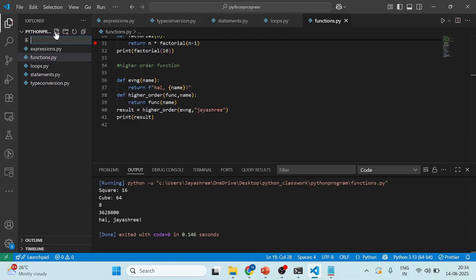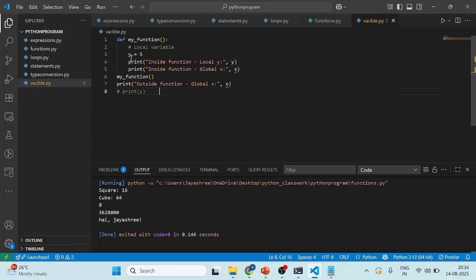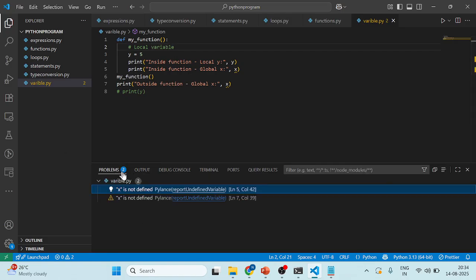I'm going to create another file, variable.py. So this is the local variable and global variable.